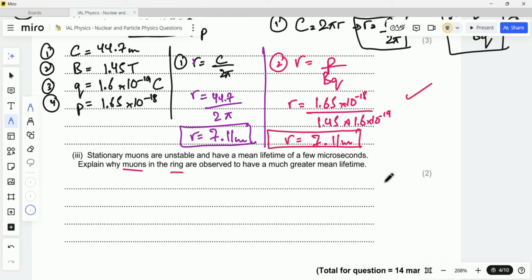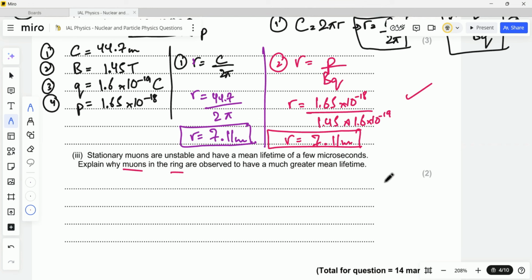Now, the last part of question number 8 is asking why muons in the ring are observed to have a much greater mean lifetime. So in easy words, what you need to understand is the concept of time dilation. So what does time dilation tell us? Time dilation tells us that the faster you move close to the speed of light, the slower time will act on you.